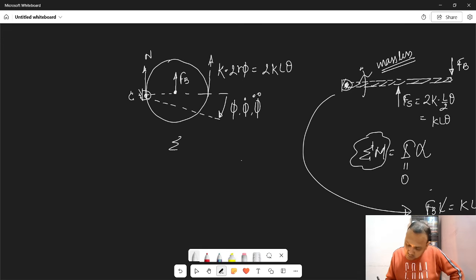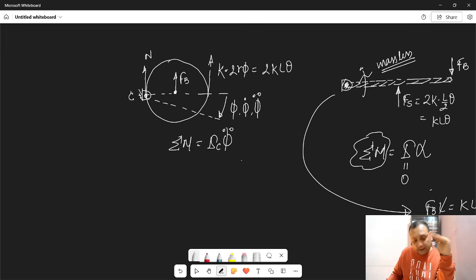Net moment is equal to moment of inertia with respect to point of rotation times phi double dot, simple, I alpha, angular acceleration. Right now, all the parameters we have taken clockwise, phi dot, phi double dot. If we take the net moment about point C, normal reaction will not give any moment. So the moment given by only Fb and this spring force K 2r phi or K 2L theta. Okay.